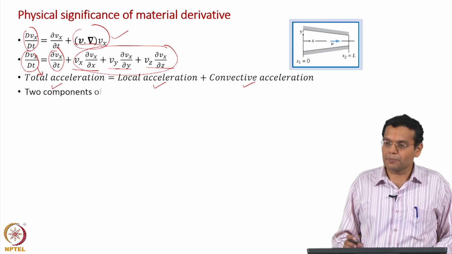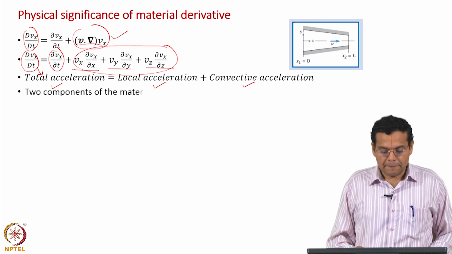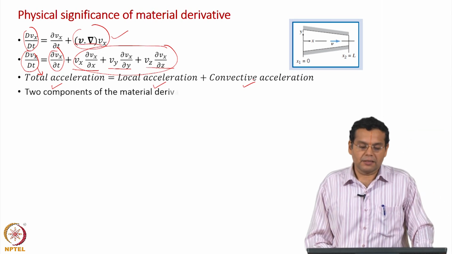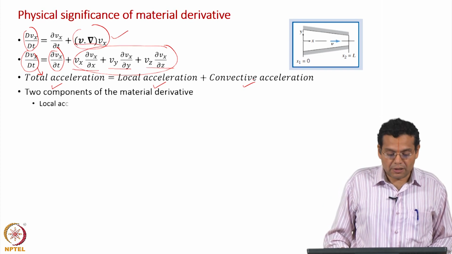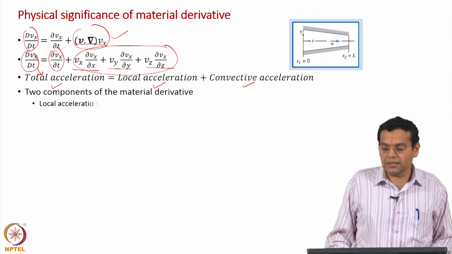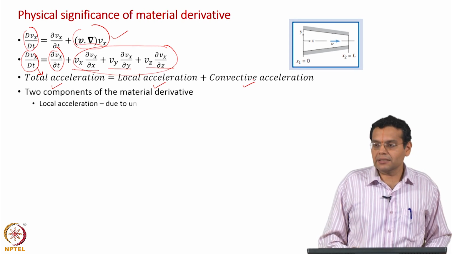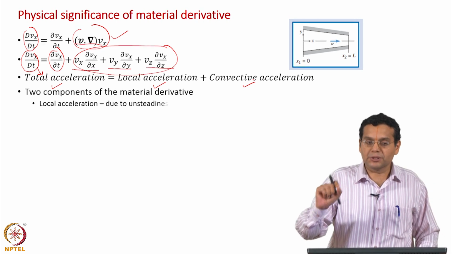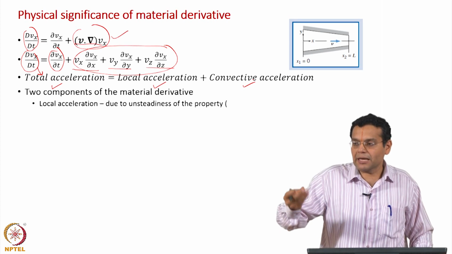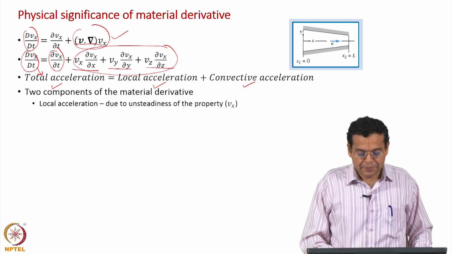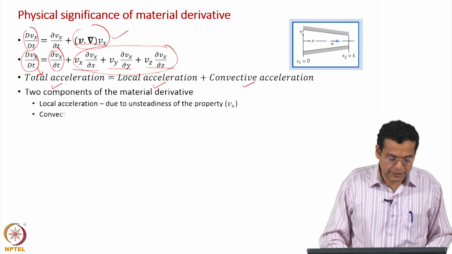Okay. So, two components, as we have seen earlier, two components of the material derivative. One is the local component, and because it is velocity, it is local acceleration. So, at a particular position the particle experiences change of velocity with respect to time, some fluctuation in velocity, due to the unsteadiness of the property, in this case the x component of velocity.